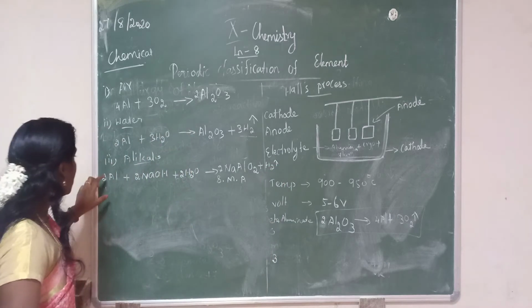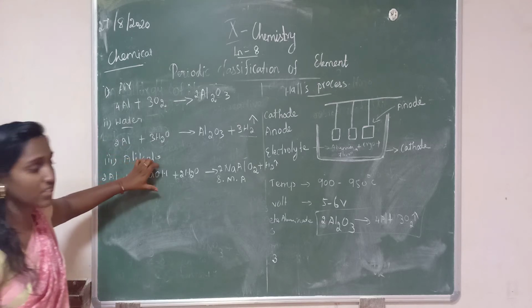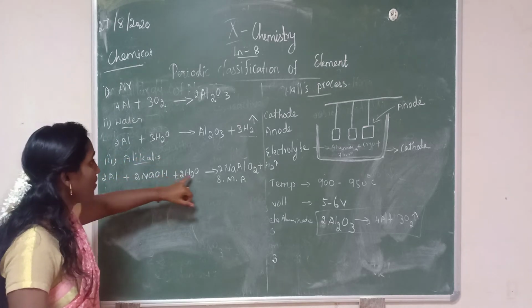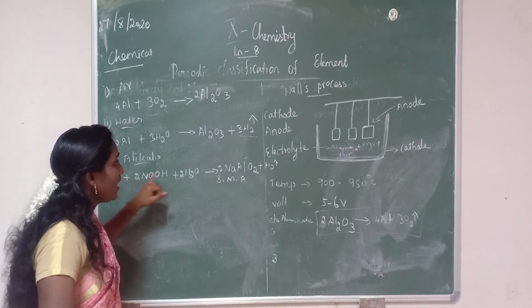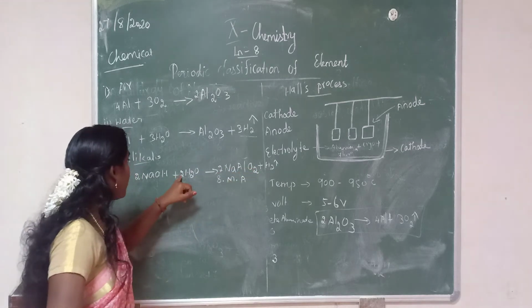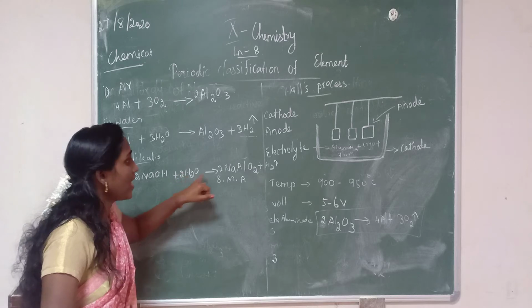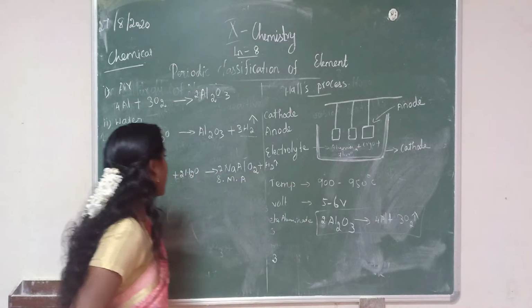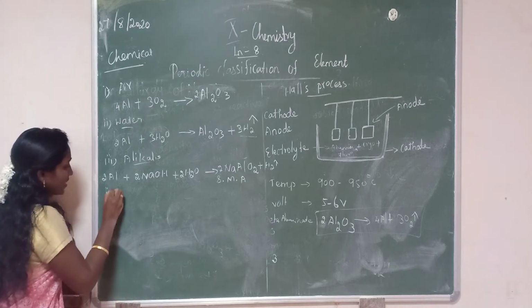Have you understood now? In reaction with alkali, aluminium reacts with caustic soda and gives sodium meta-aluminate, NaAlO2, plus hydrogen, which will be liberated. Have you understood? The next one, reaction with acid.